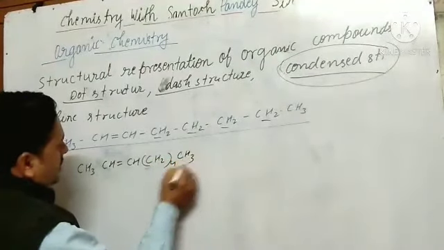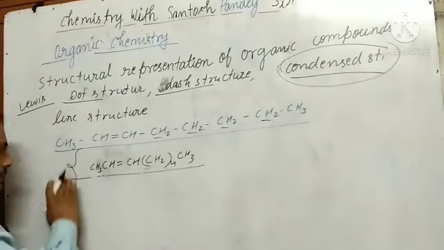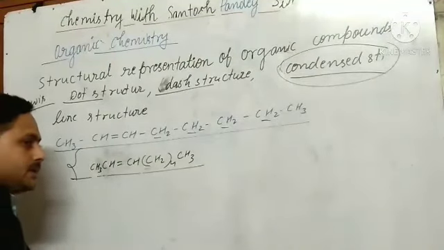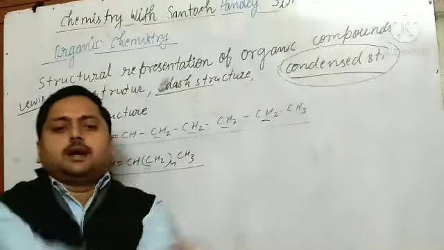So here I will write like this. This is the condensed structure, and this one is the dash structure. Understand? The difference between condensed and dash structure is that we have written it in short form and have not shown the single bonds. So like this we say this is the condensed structure. For many different molecules, a condensed structure can be written.